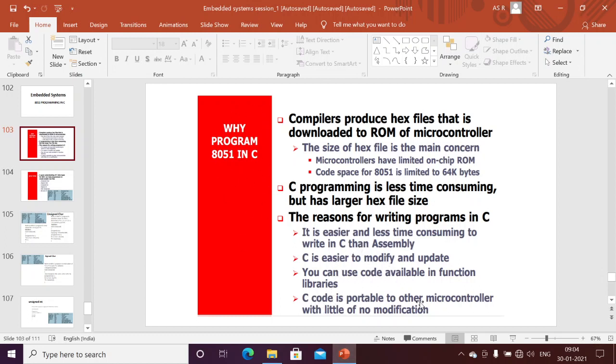And C code is portable to other microcontrollers with little modification. For example, I have written an application program in 8051. Due to memory constraints or something, I want to port it to another microcontroller, such as a PIC controller. With just a little modification, I can port it to the other microcontroller. This is the main use of embedded C programming instead of assembly. These are the reasons we go for embedded C programming.